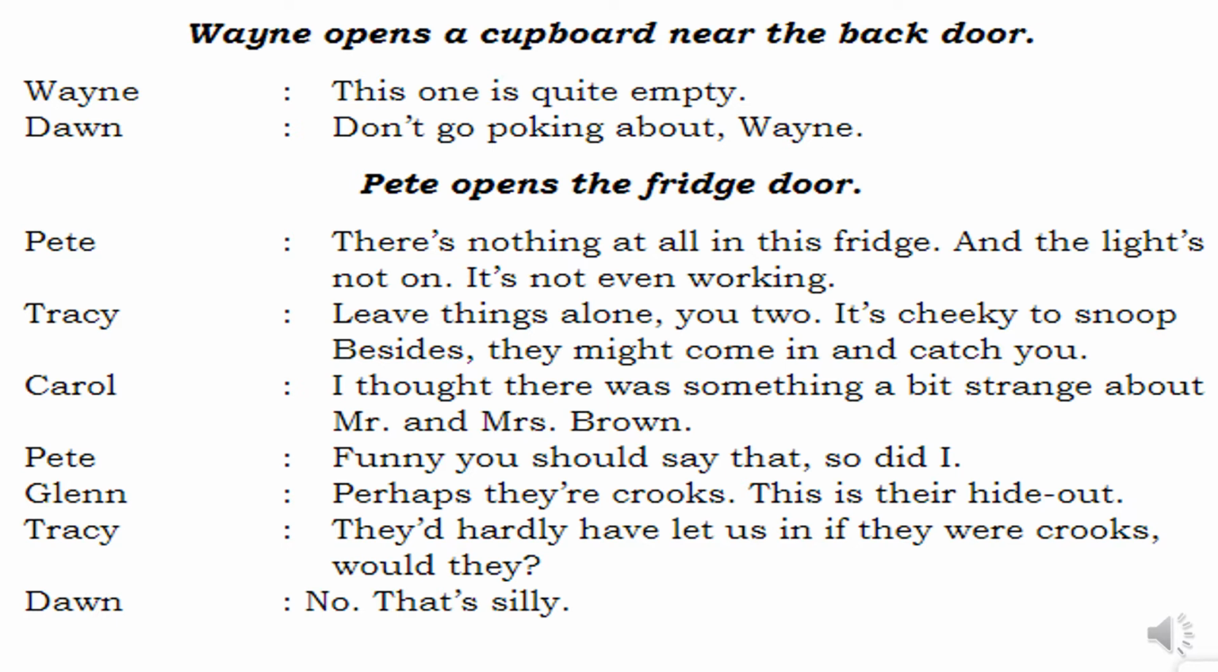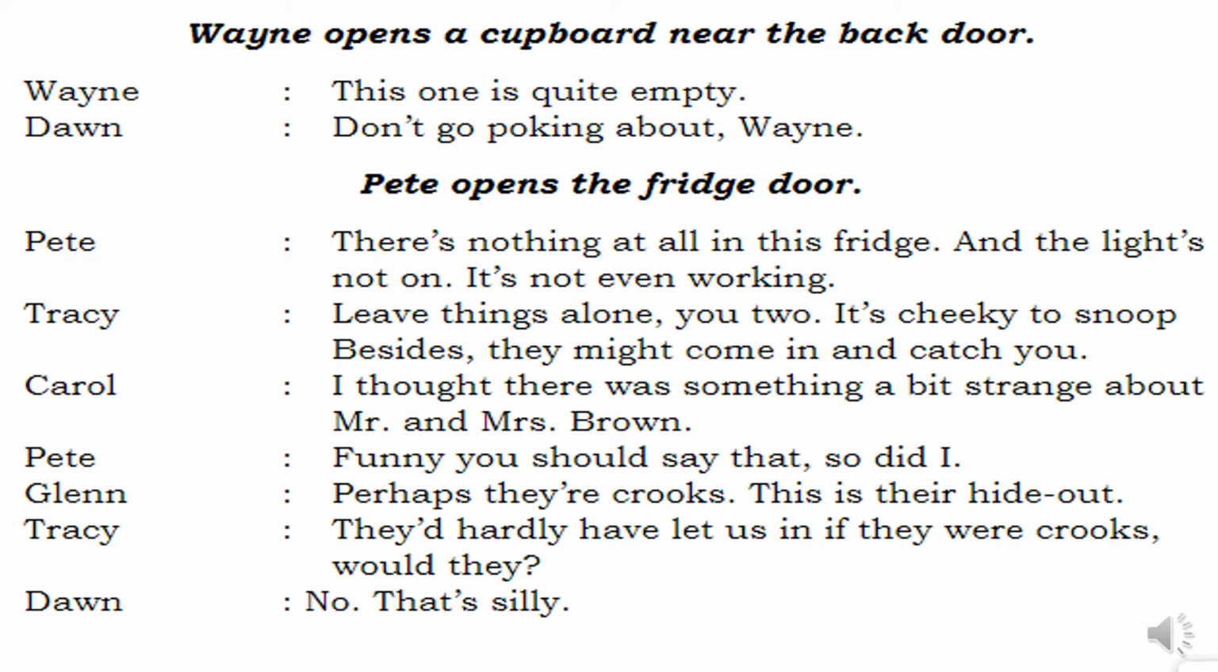Glenn says, perhaps they are crooks. This is their hideout. They are crooks means dishonest people. They might be dishonest people. They are simply coming and hiding in this particular place. This is a hideout place for them. Tressé was like, they'd hardly have let us in if they were crooks, would they? Crooks means if they are dishonest people, they wouldn't have left us to come inside this particular place if they are only the people who are hiding here. Why will they allow us? They have let us in, so be thankful was her intention in telling this sentence. Dwan says, no, actually that is silly.